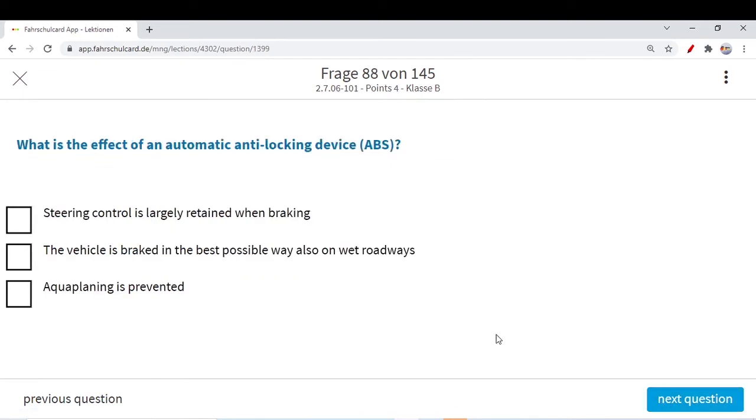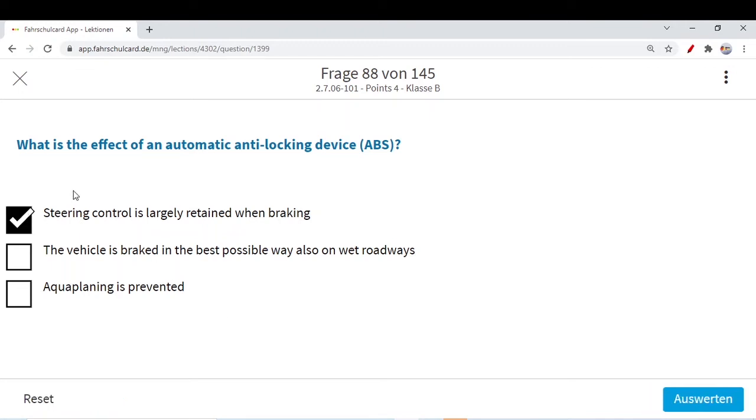Next question is, what is the effect of an automatic anti-locking device? This ABS, anti-lock braking system, we have discussed in detail in video number 1. Even I told you in detail about ABS and ASR. So now it's the time to apply the concept. What is the effect of an automatic anti-lock braking system? Steering control is largely retained when braking.